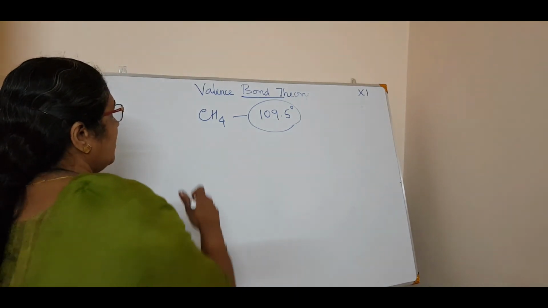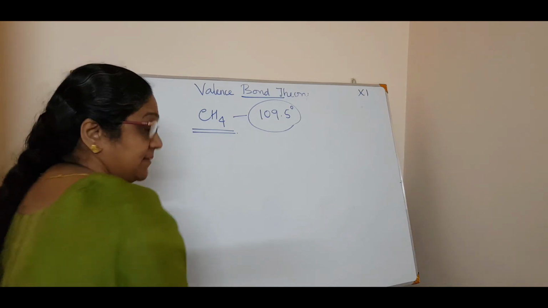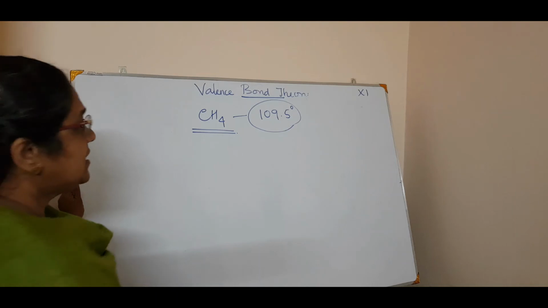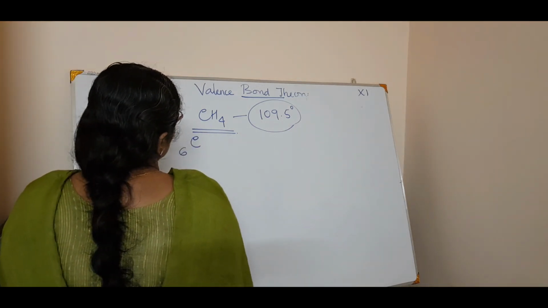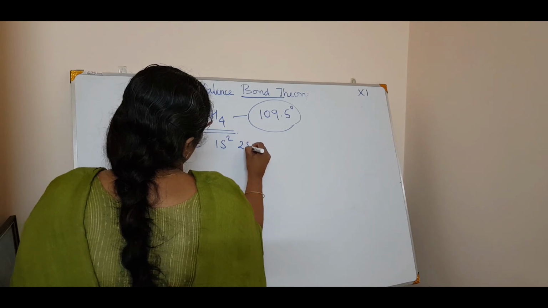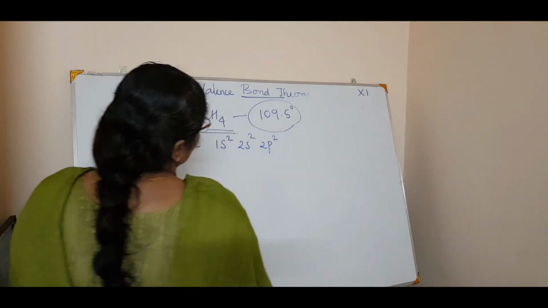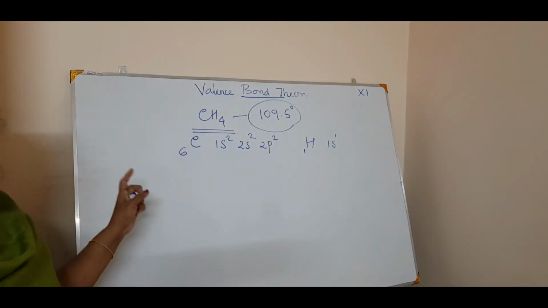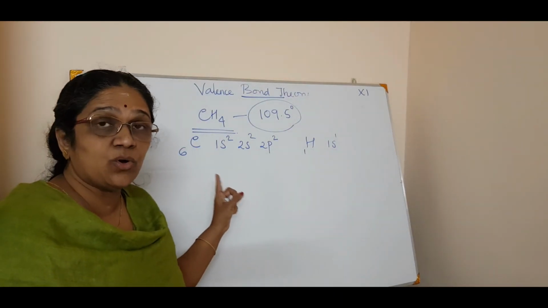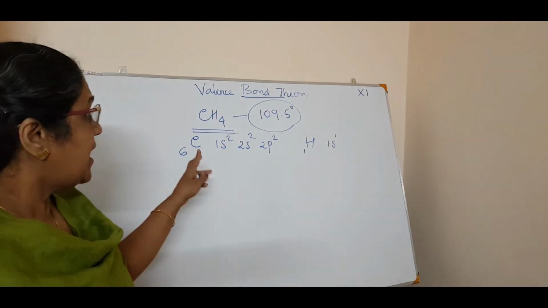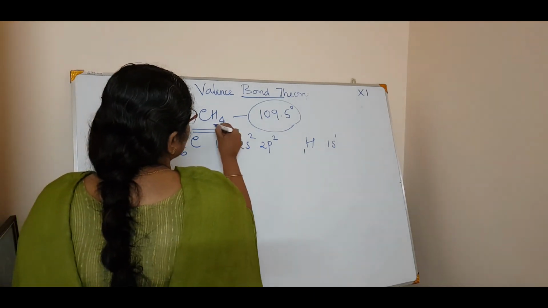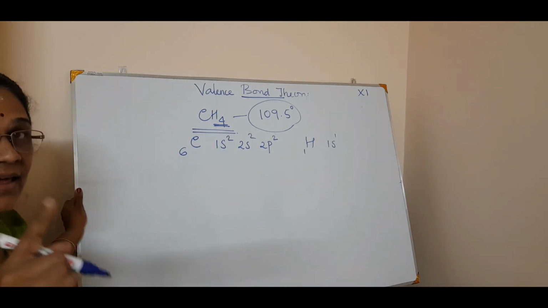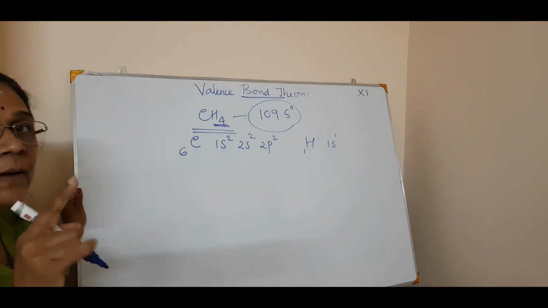Okay. Now, how is this methane formed? Listen. How is this methane formed? How does the orbital overlapping happen in methane? You know carbon has 6 electrons, so the electronic configuration is 1s2, 2s2 and 2p2, correct? The hydrogen atom is 1, that is 1s1. This is the electronic configuration. That is why in this valence bond theory, the electronic configuration also is important. Okay. Now what happens? You have 4 hydrogen atoms and there must be 4 bonds made. Listen, there must be 4 bonds made in the carbon atom.